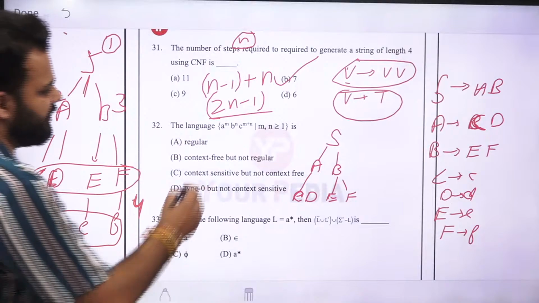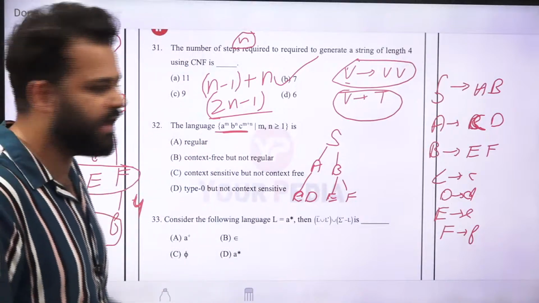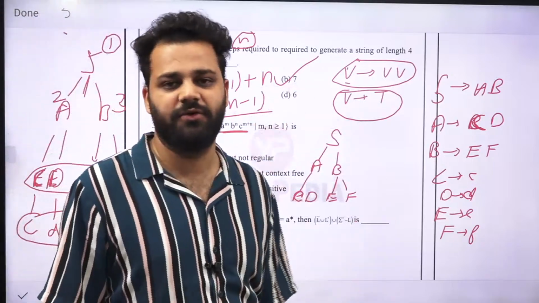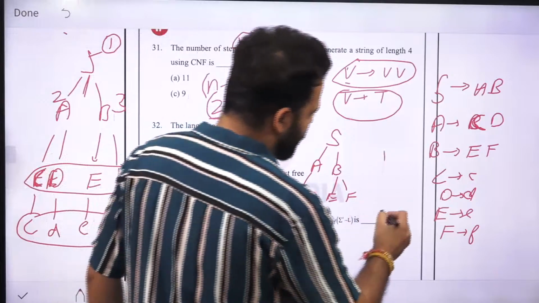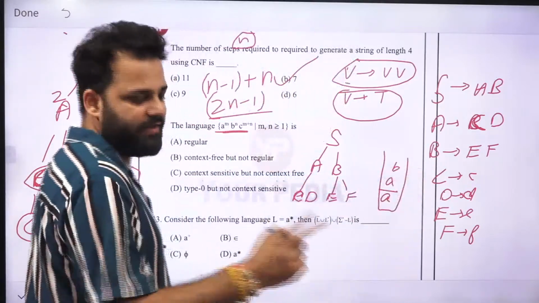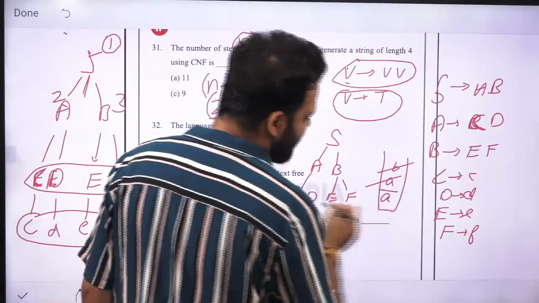Next is the language A raised to power n, B raised to power n, C raised to power m plus n. Again, the number of A's plus the number of B's should be equal to the number of C's. So you will take a stack, you will push all the A's, you will push all the B's, and if at the end you have 3 C's, the first C will pop this, the second C will pop this, the third C will pop this.